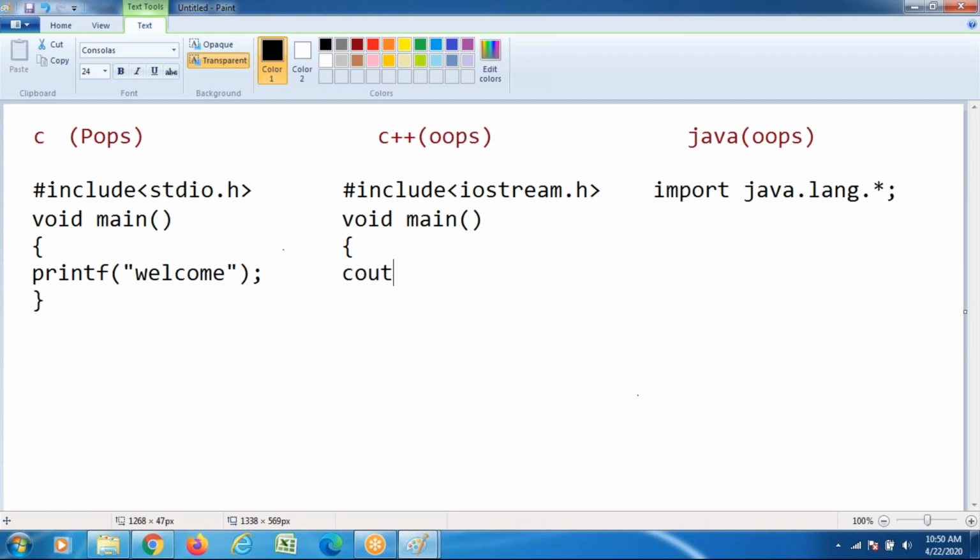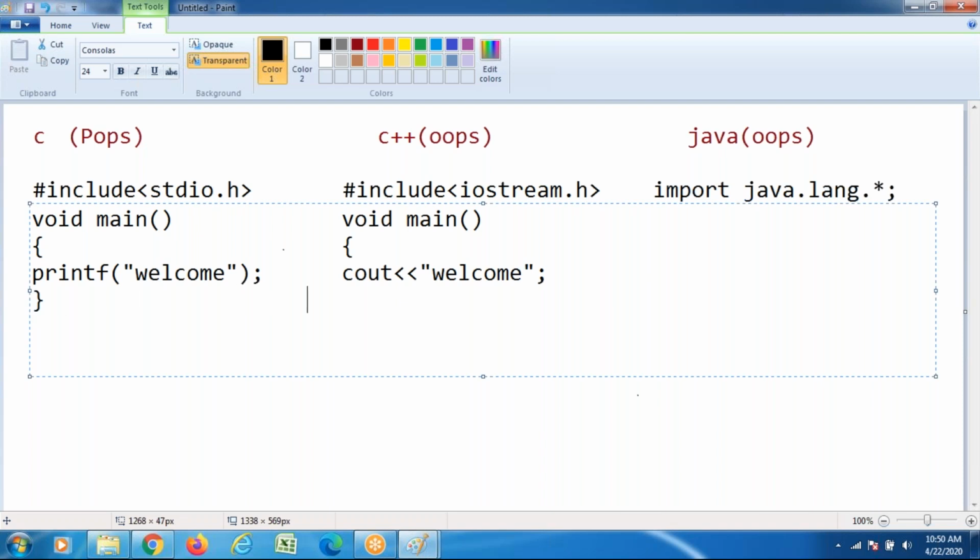Cout, output statement. Here also I am going to give a welcome. Similarly, closing braces are required to close the application. Just a very fundamental program. I have written how to write the fundamental program on the C language side and on the C++ side.